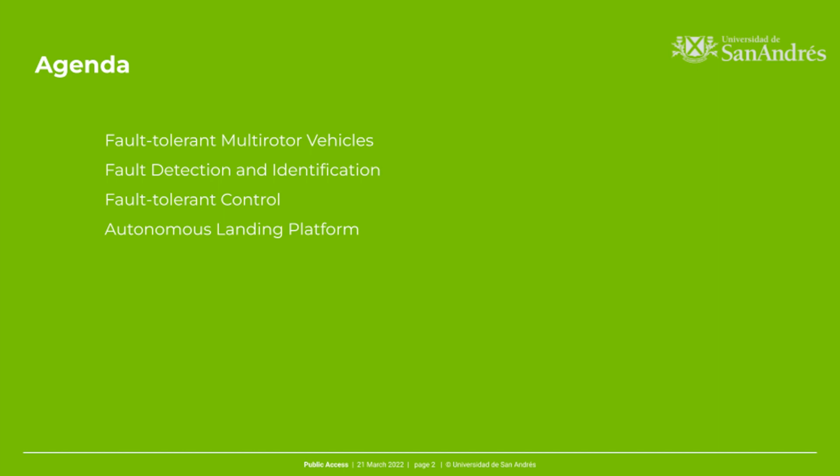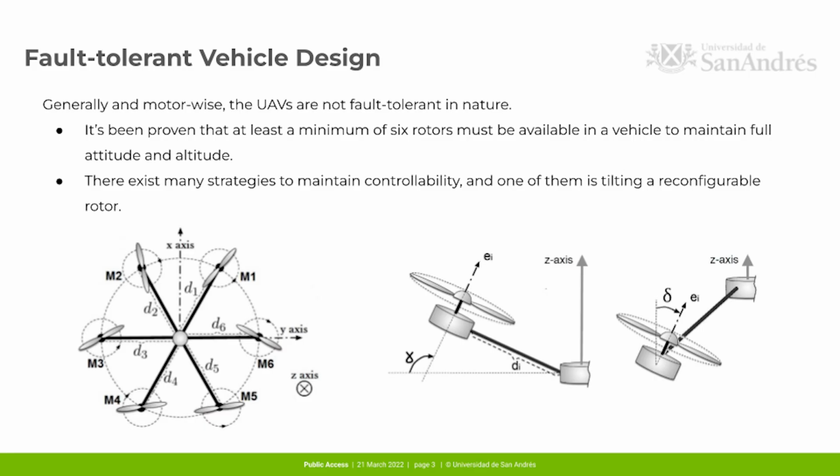In our agenda today, we've got the following topics. Firstly, we will discuss fault-tolerant vehicles and the design we propose. Fault detection and identification is another crucial topic to discuss, along with the fault-tolerant control scheme that makes these vehicles perfectly stable even in the event of a failure. Lastly, I'm going to mention a little bit about the autonomous landing platform and the integration with the fault-tolerant control and FDI modules.